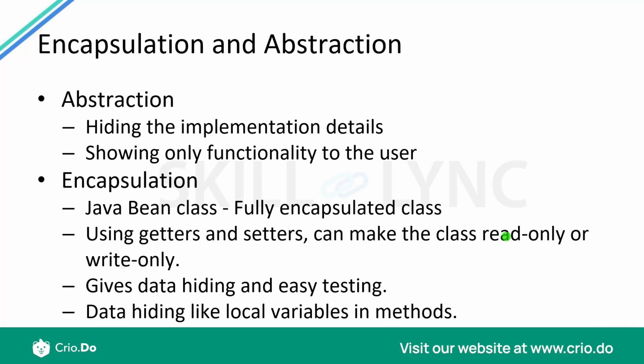Similarly, by having the variables hidden inside the class and only allowing the outside world to access those variables through getters and setters only, that gives a good possibility of data hiding, and that's how encapsulation works. This also helps us in doing easy testing with our code, because we definitely know that the variables are not accessible outside the class. They are only accessible through these ways. So we only need to be concerned about those methods and those testing ways.